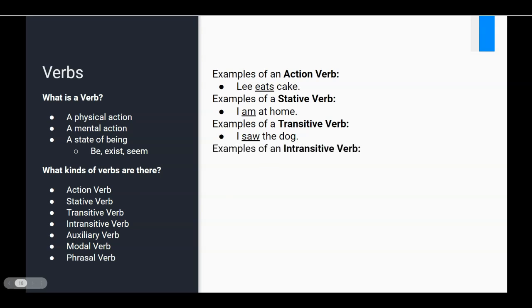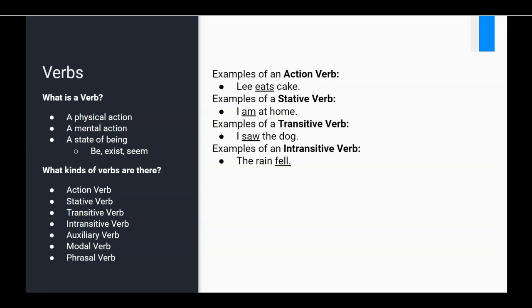So then conversely, what would an intransitive verb be? Well, those are verbs that do not actually act on something as opposed to transitive verbs, which do act on something. So an example could be the rain fell. Okay, it doesn't matter that the rain fell on the ground. It's just enough to say that the rain fell. Okay, another one could be my throat hurts.